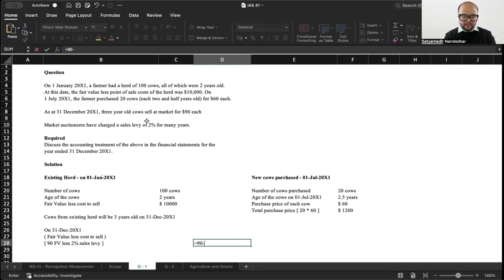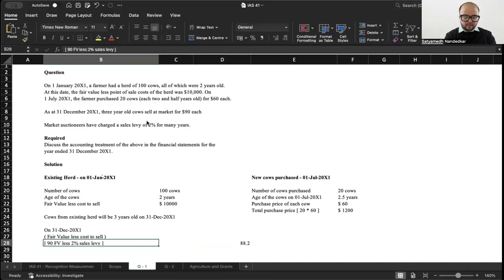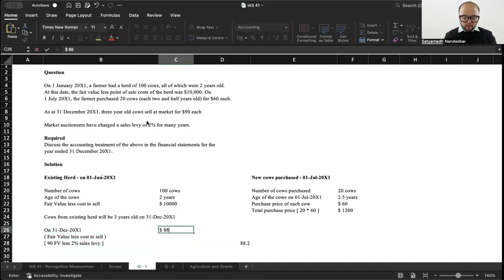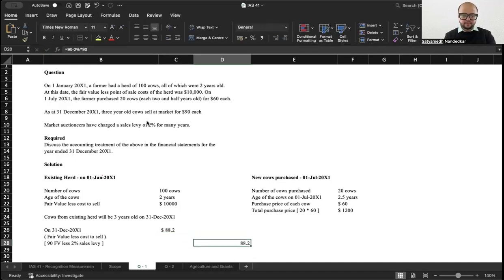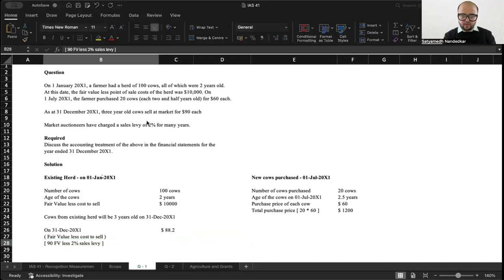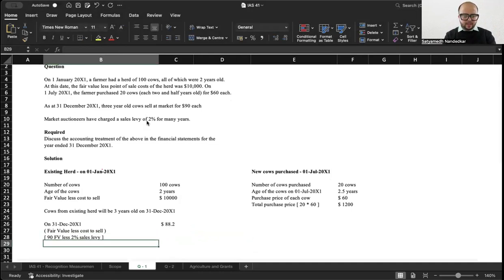How much will it be? 90 minus 2% of 90, 88.2. $88.2 is the fair value less cost to sell of one cow on 31st of December 2001. How is the item valued? The item should be valued at fair value less cost to sell. That is how the subsequent measurement is done.